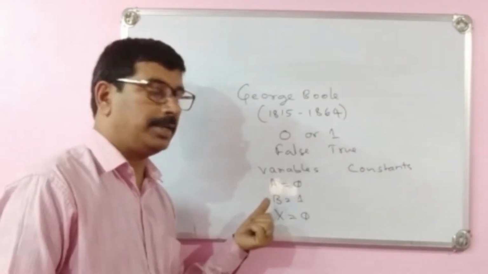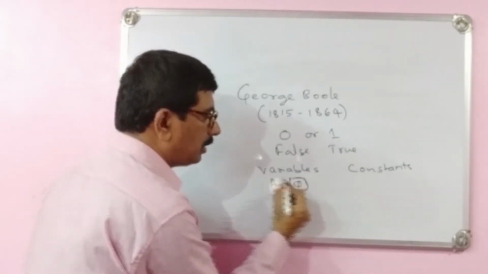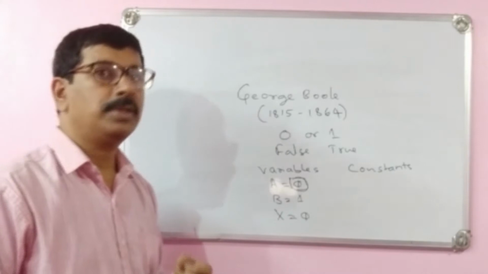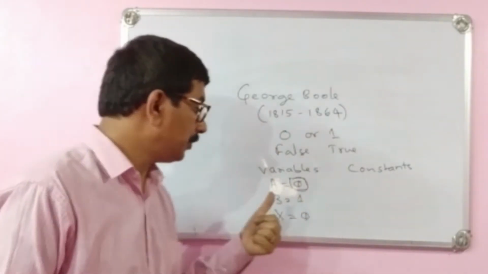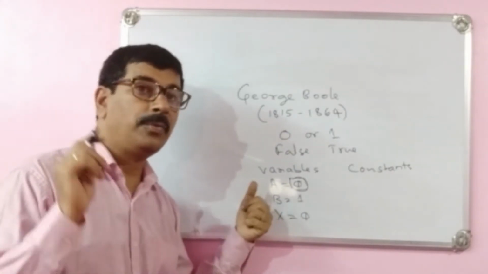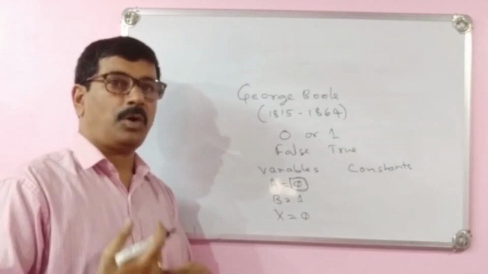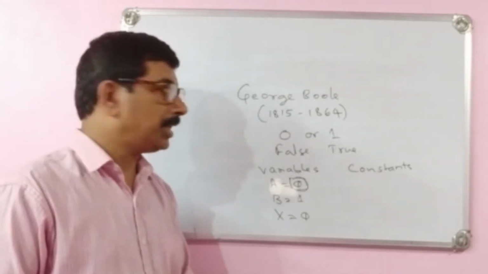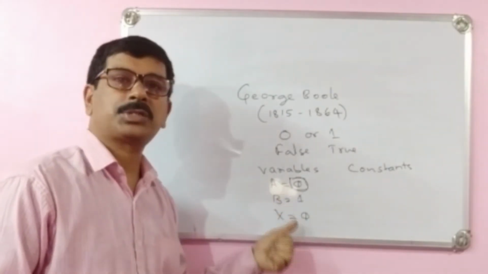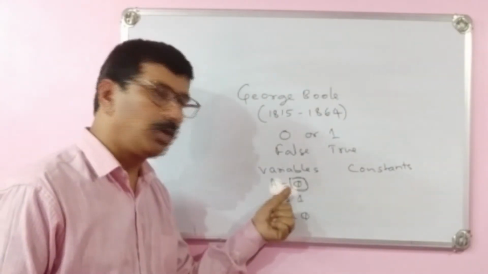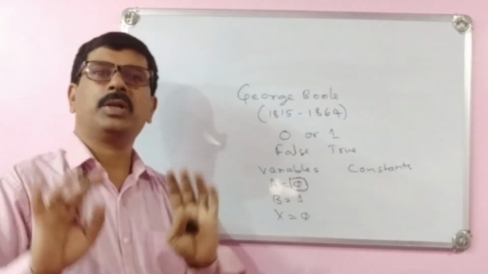What is the advantage? Managing constants everywhere is not possible, since changing the value of a constant is not possible, but we can change the value of a variable. So in problems or in a truth table, we will use variables instead of constants. If you take 0, you have to take only 0. If you take 1, you have to take only 1.